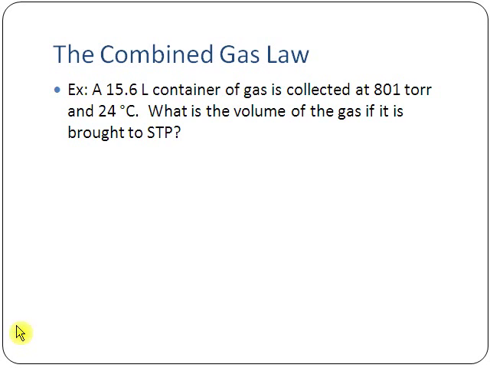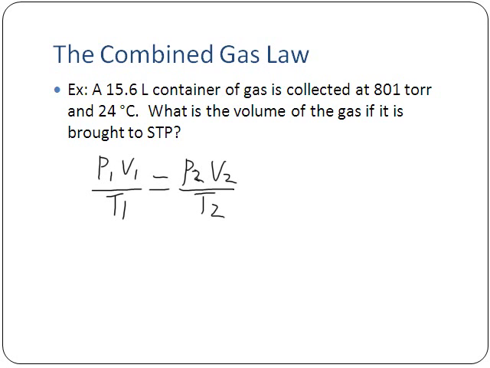Basically, what we're going to do in this case is first write out our combined gas law. The combined gas law says this: P1 times V1 over T1 is going to be equal to P2 times V2 over T2.